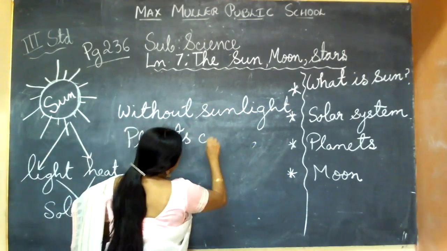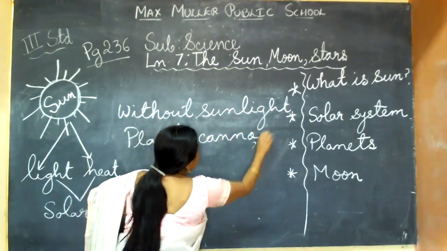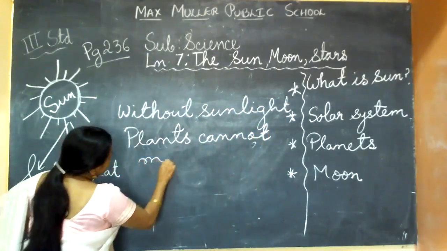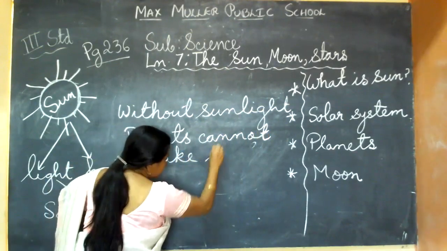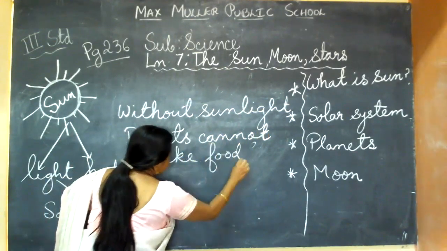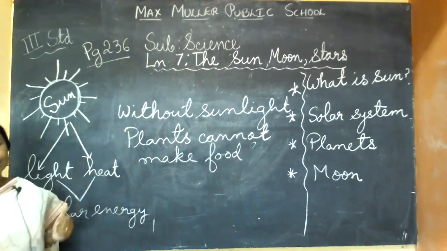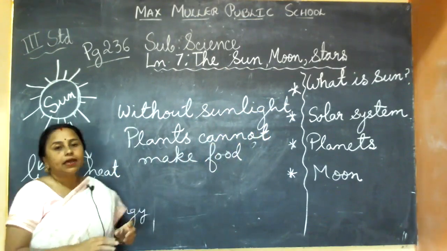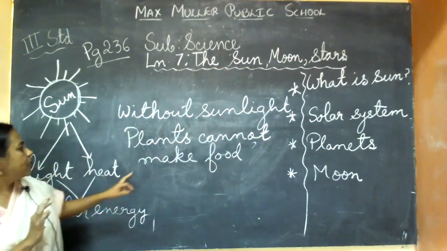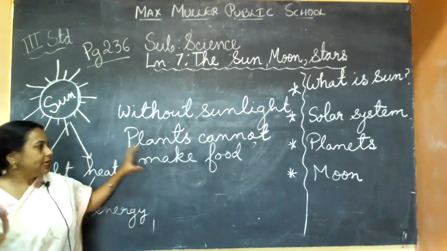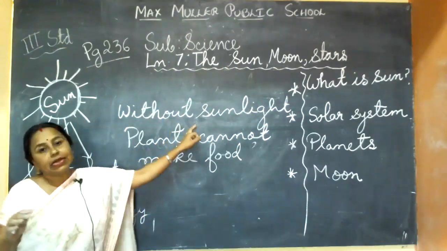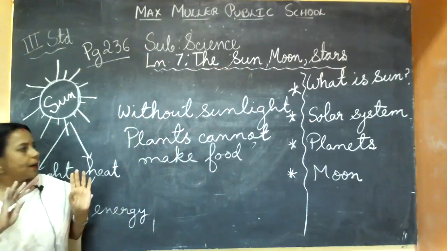Plants need sunlight, then water, then chlorophyll, that green color in the leaf, that is called chlorophyll. But the main thing is sunlight. Without sunlight, plants cannot make their own food.